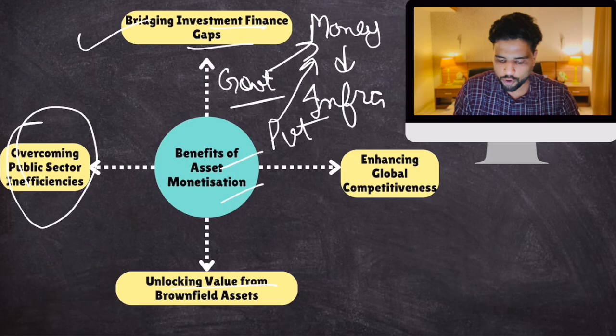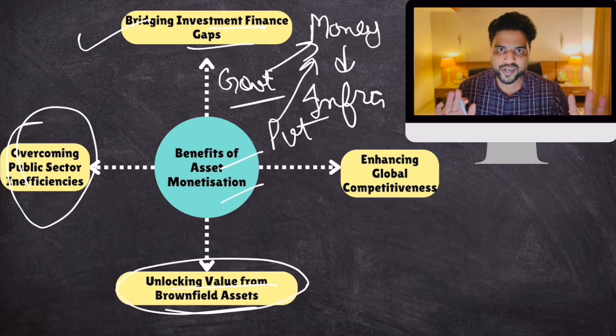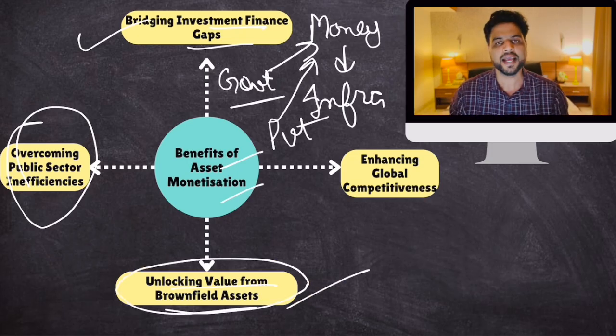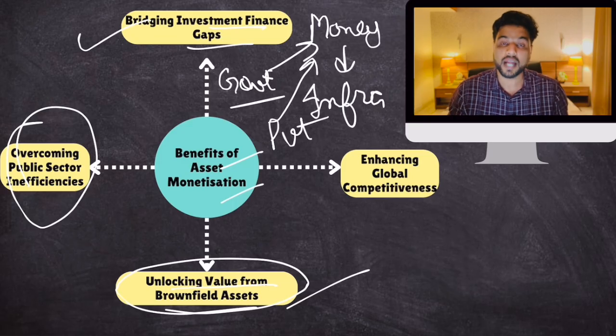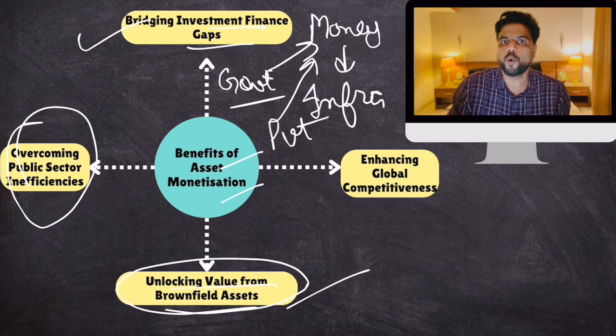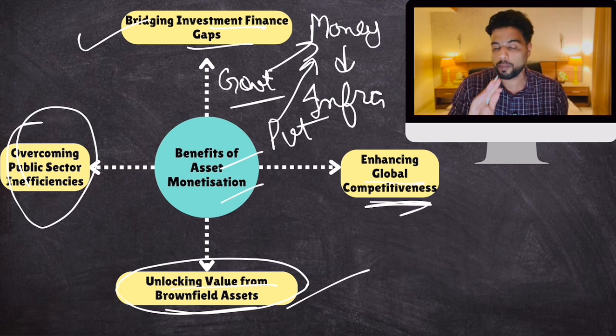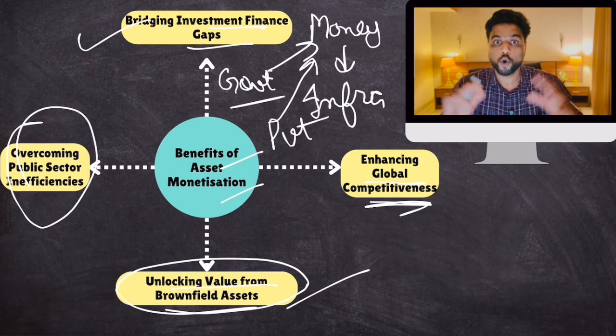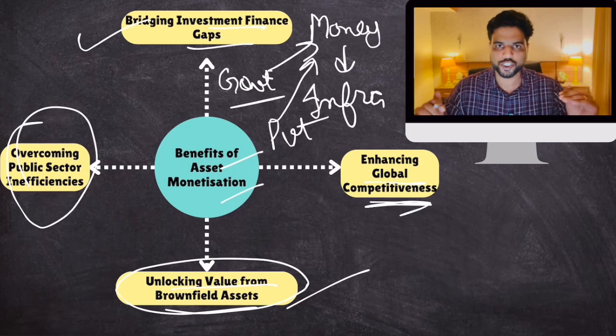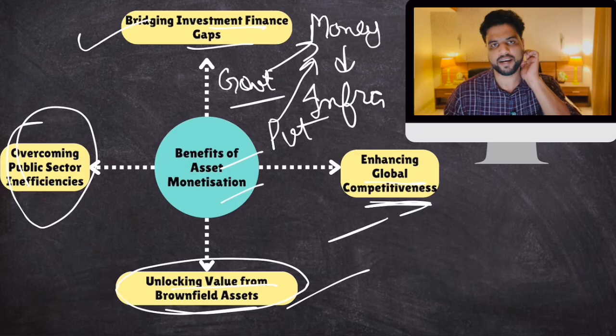Then unlocking the value of brownfield assets. Now you know what brownfield assets are. And now your assets are being run efficiently. So your infrastructure assets, your roads, your airports, your railway stations would be globally competitive, globally efficient. On a global scale, they'll be top notch. So these are some of the benefits.